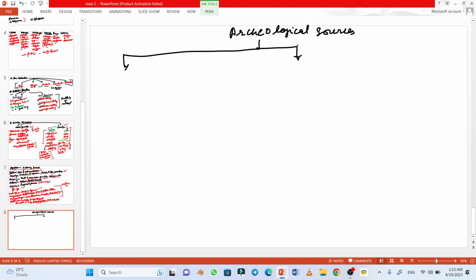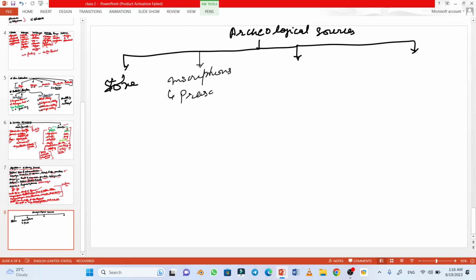These are stone tools and various artifacts, and the other we can say the inscriptions, which include the prashastis, and they were like religious prashastis, pedantic, administrative. There were various types of prashastis, etc.